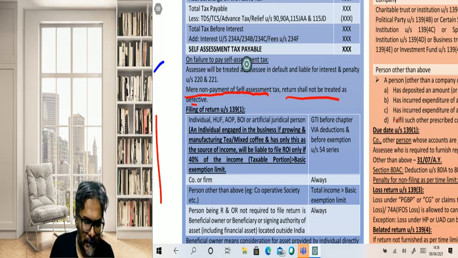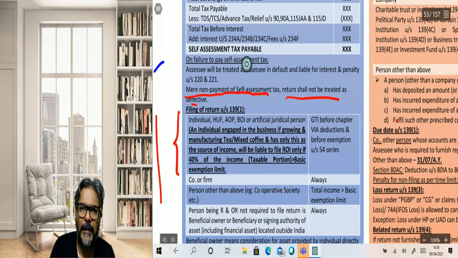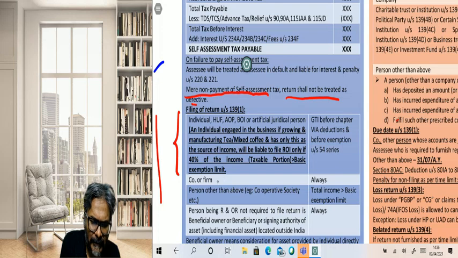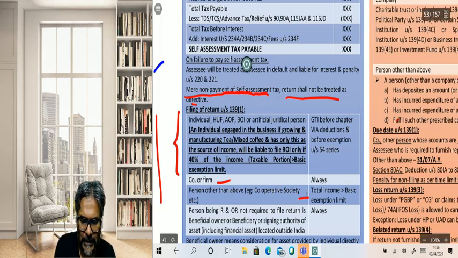Now after this, students, here you have been given about the filing of the ROI by whom. So there is a list of the persons whose names have been mentioned, about who is required to file the ROI. So students, as far as a company and a firm are concerned, always they have to be filing the ROI. For a person other than a company or firm, the total income should be greater than the basic exemption limit in that particular case.